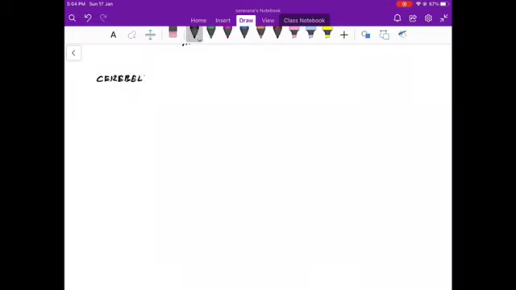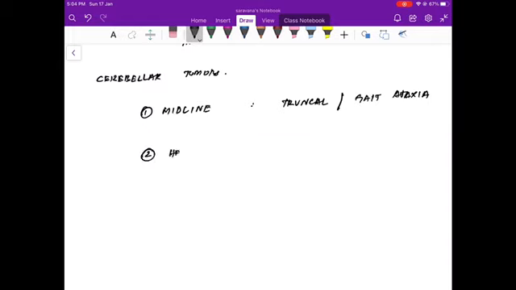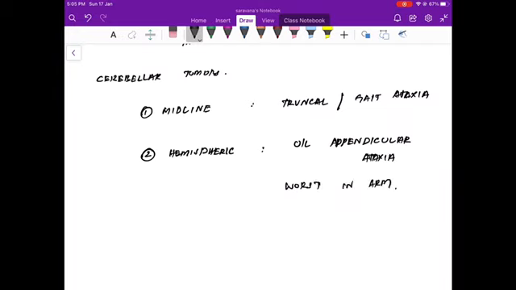Now coming to cerebellar tumors. Cerebellar tumors can be either midline tumors, which present with truncal ataxia or gait ataxia, or hemispheric tumors, which present with unilateral upper limb appendicular ataxia, especially worse in the arm. So these are the features of the various cerebellar lesions.